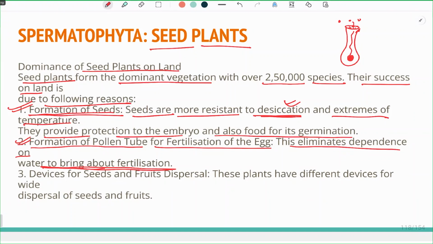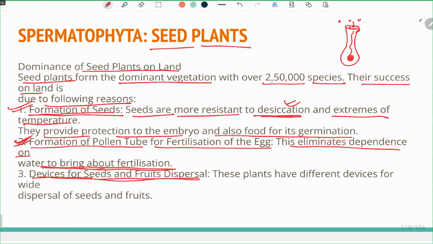When the dependence on water is eliminated, they depend only upon air or animals. The pollen grain sticks to the animal body, and then that animal eats the fruit from the other plant, and pollination very easily takes place. So the formation of pollen tube is also an important factor for fertilization, and this is what I'm talking about, the pollination.